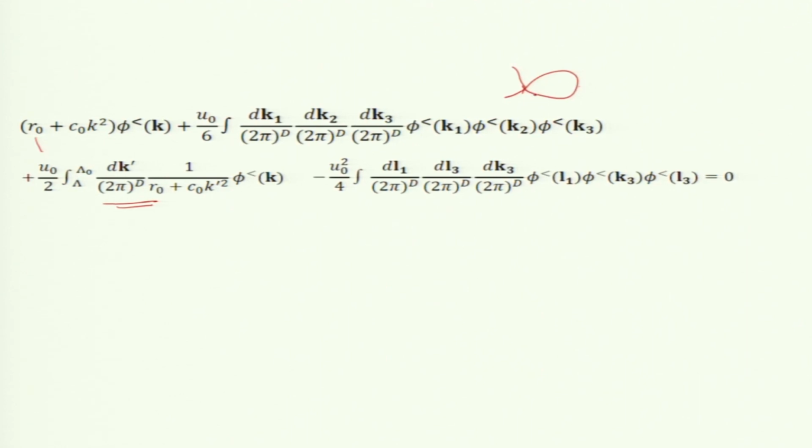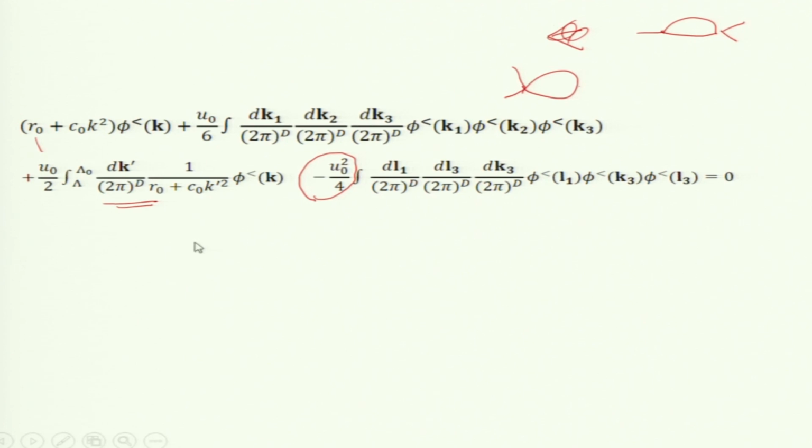Basically I have 3 legs, I made the diagram before, no. I basically wrote the diagram like this. So, it was a diagram like that. My diagrams are different than what we do for Green's function. Green's function has 4 legs, but since I am doing it with a differential equation I have 3 legs for the nonlinear term. So, this is the term and the prefactor is minus u naught square by 4. I have taken it to the left.